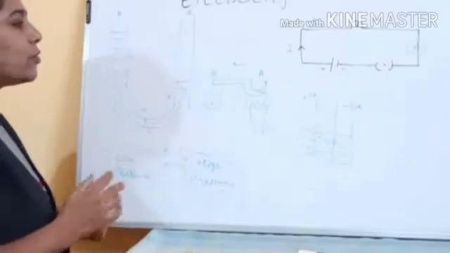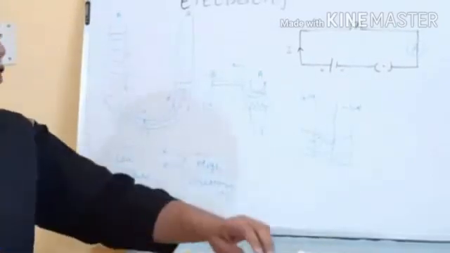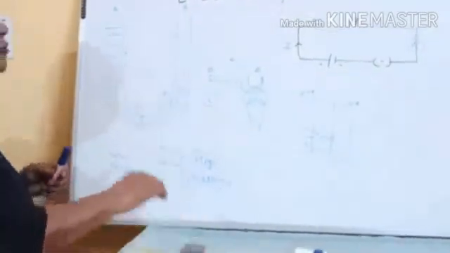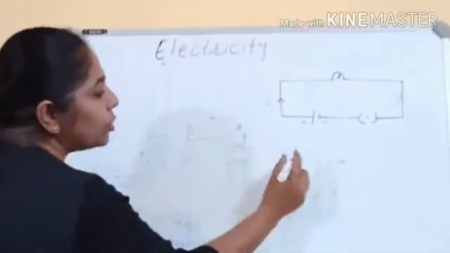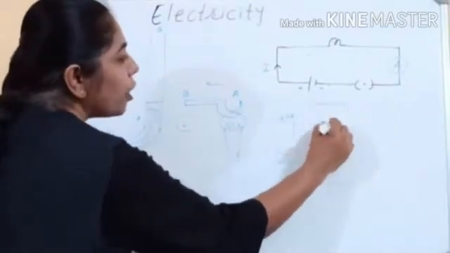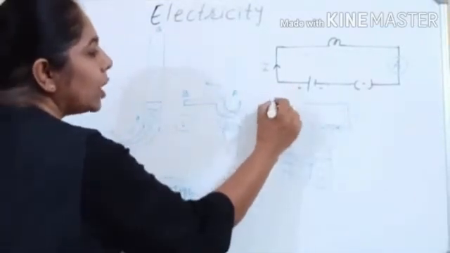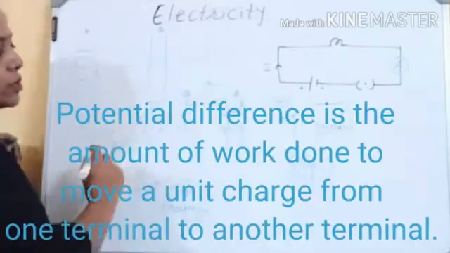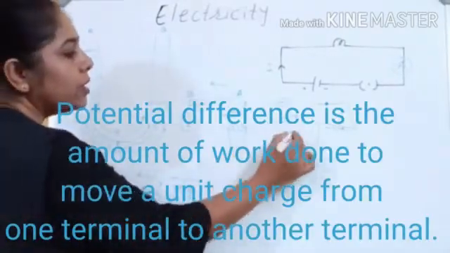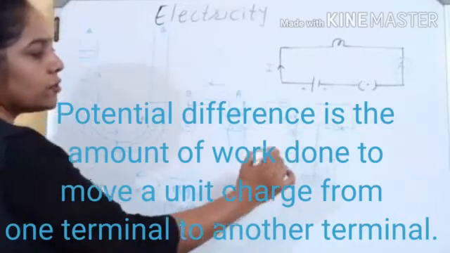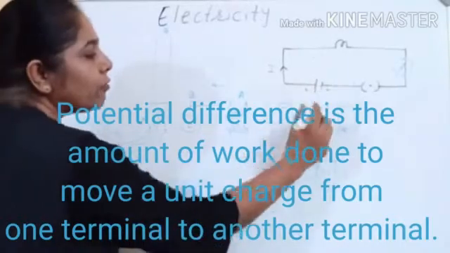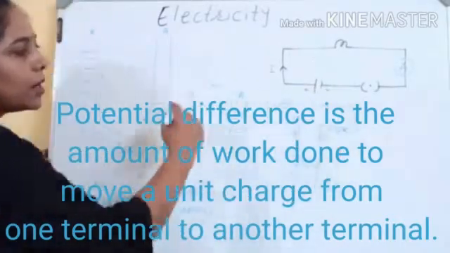So now we are going to write here the definition of potential difference. So potential difference is the amount of work done to move the charge from one terminal to another terminal. So what is the potential difference? It is the amount of work done. For example, here any positive charge is there. So it is the amount of work to move charge from one terminal to another terminal.